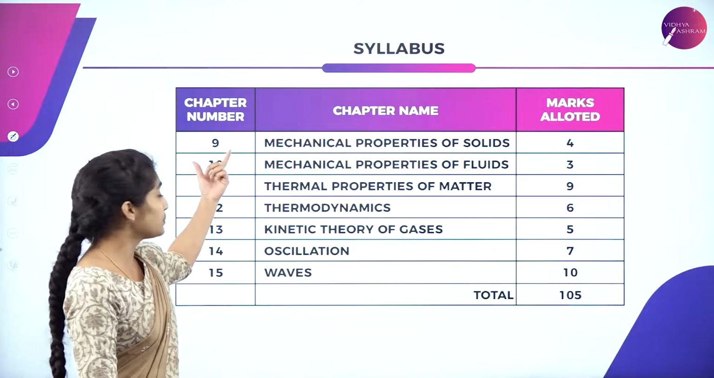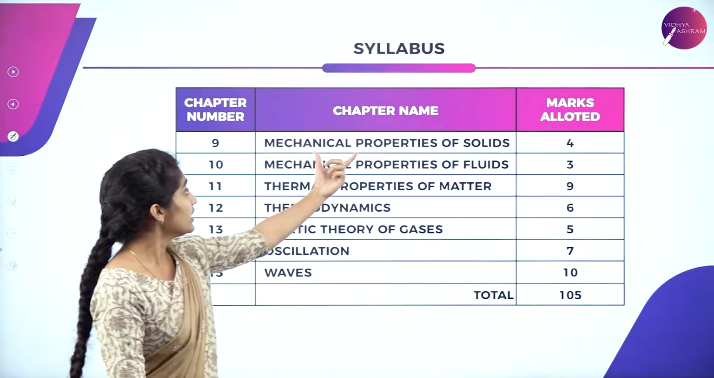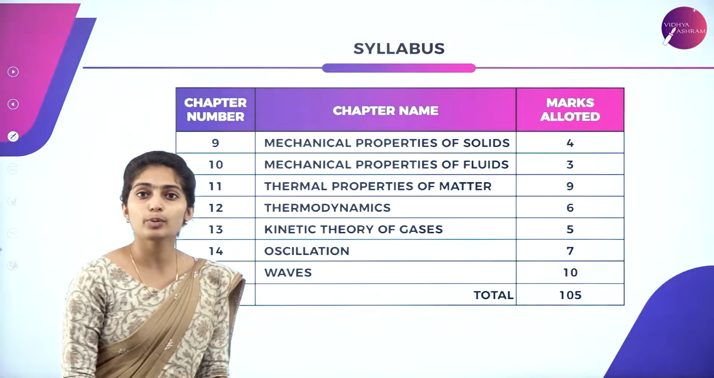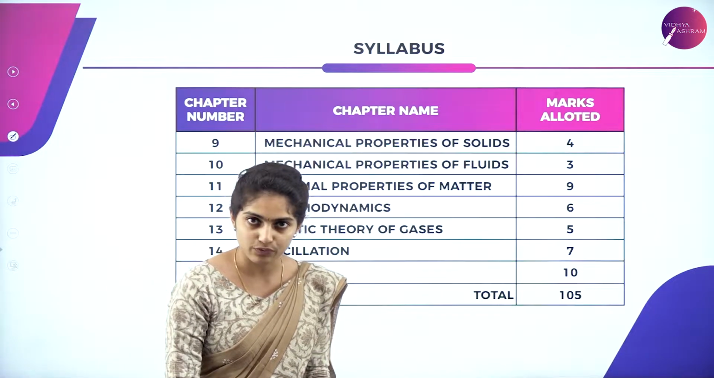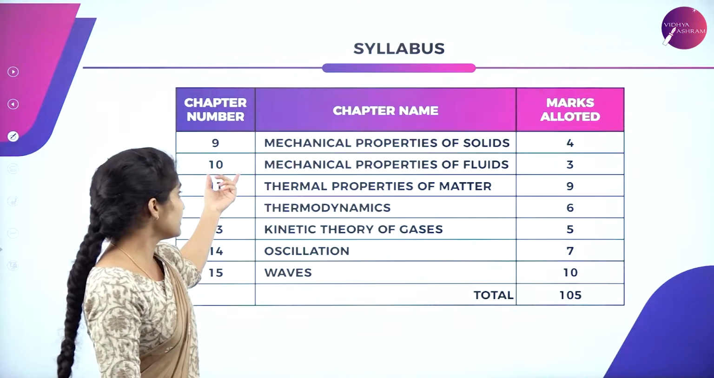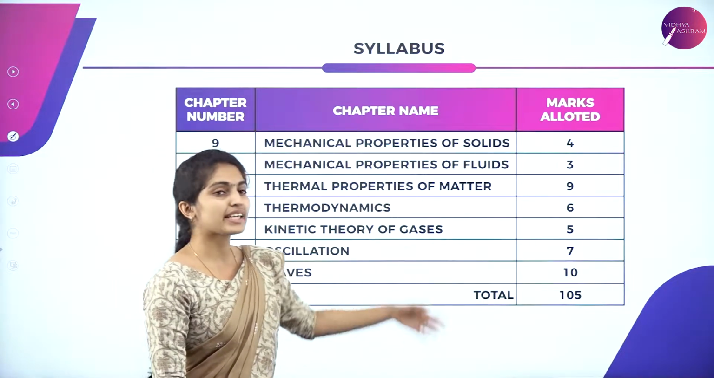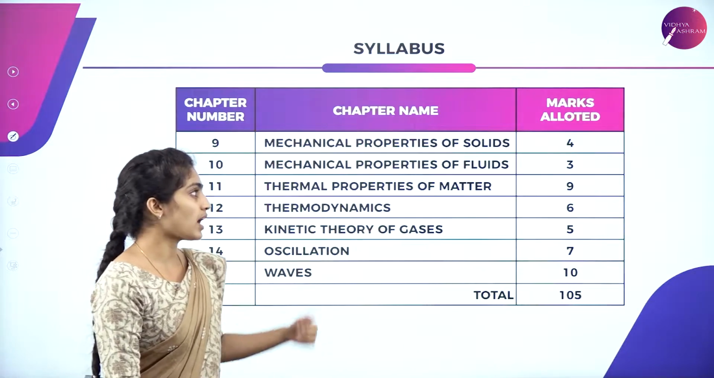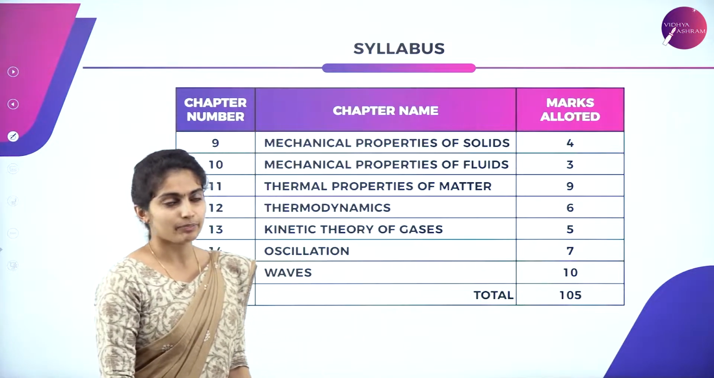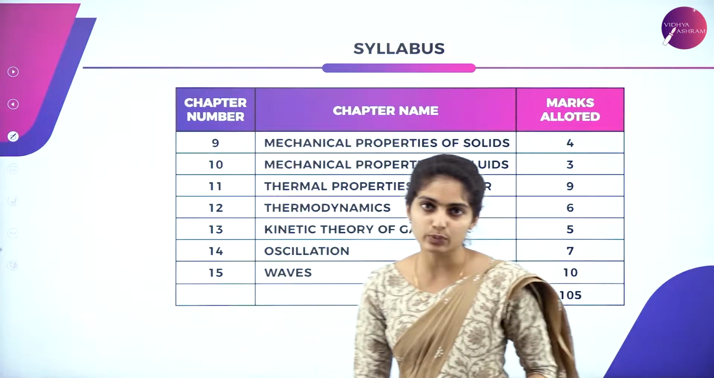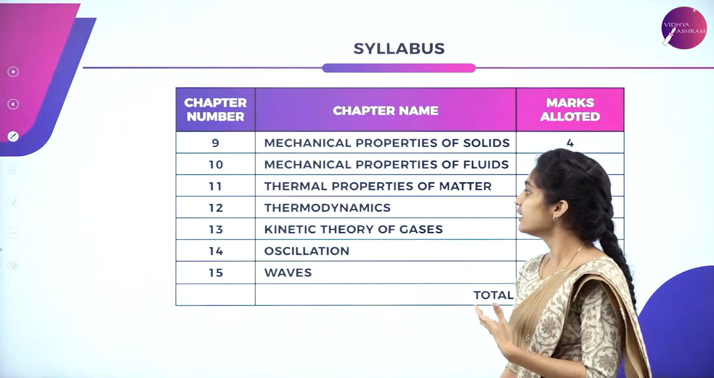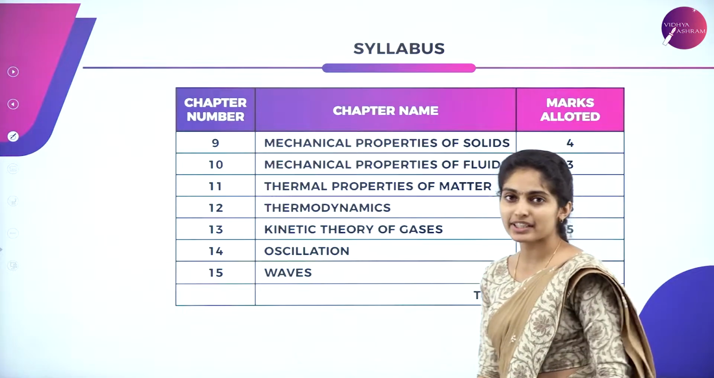The ninth chapter is Mechanical Properties of Solids, whose marks weightage is 4, and the tenth chapter is Mechanical Properties of Fluids, whose marks weightage is 3. So we study the properties of solids as well as liquids over here.